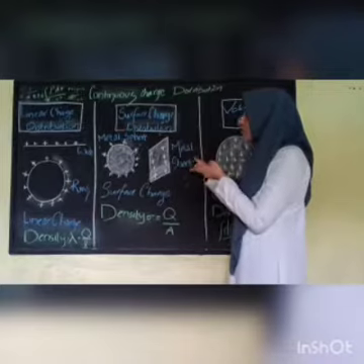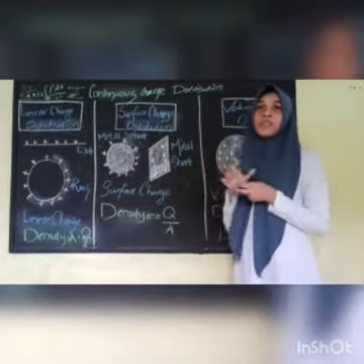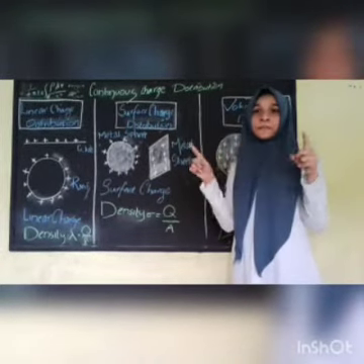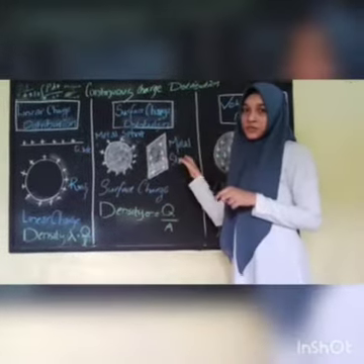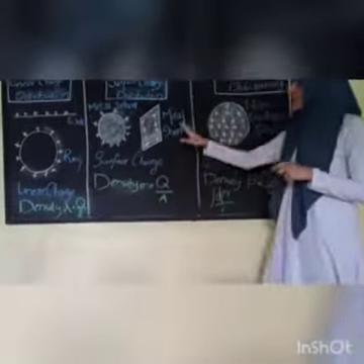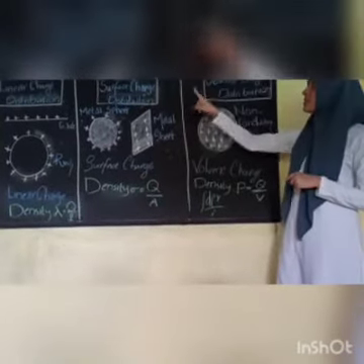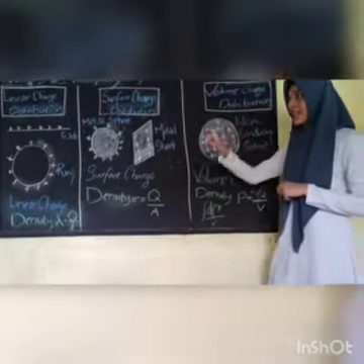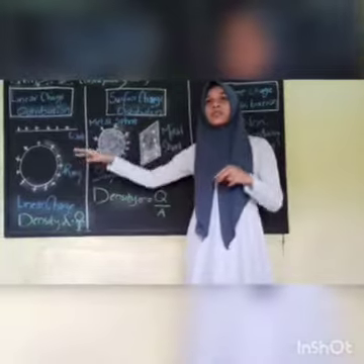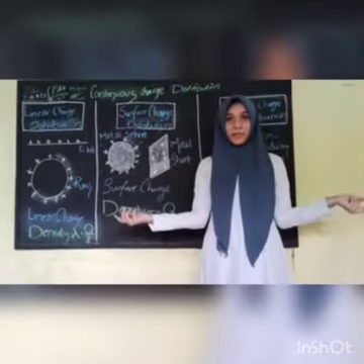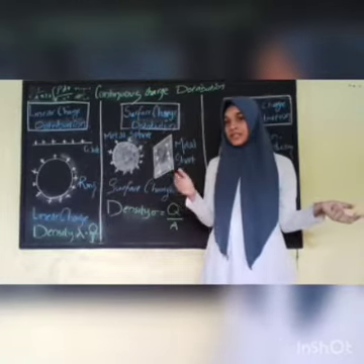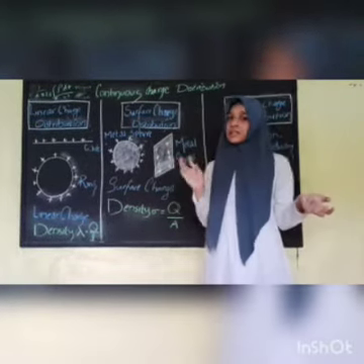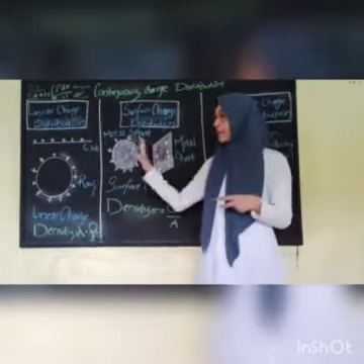But when it comes to surface charge distribution, the questions will be like, there is a plain sheet and you have to calculate how many charges are passing through it. These questions will be like that. Don't get confused with surface charge distribution and volume charge distribution. And for linear charge, it will be like, if there is a 50 kilometers wire and you have to calculate how many charges are passing through it. Such questions will be. Okay. Now you are understanding how and where we have to apply this.